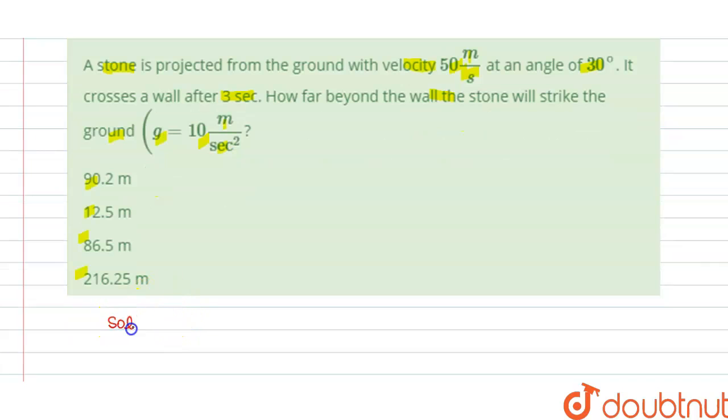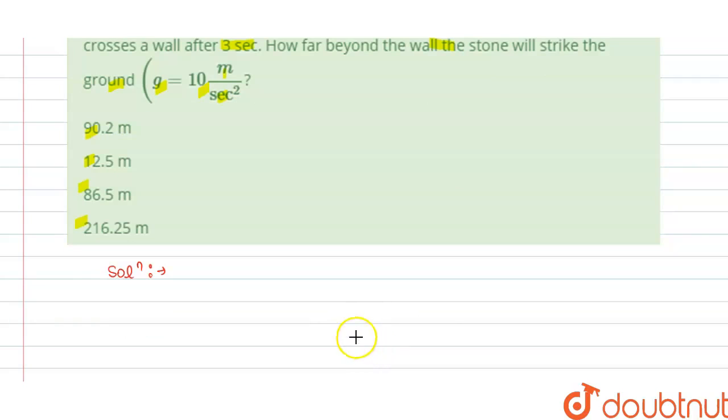So the solution of this question is, we have a stone projected from the ground. In this direction we have u cos theta. U is the initial velocity, that is 50 meter per second given to us, and this is the angle theta, and here we have the u sin theta component, and downward we know that acceleration due to gravity is acting.